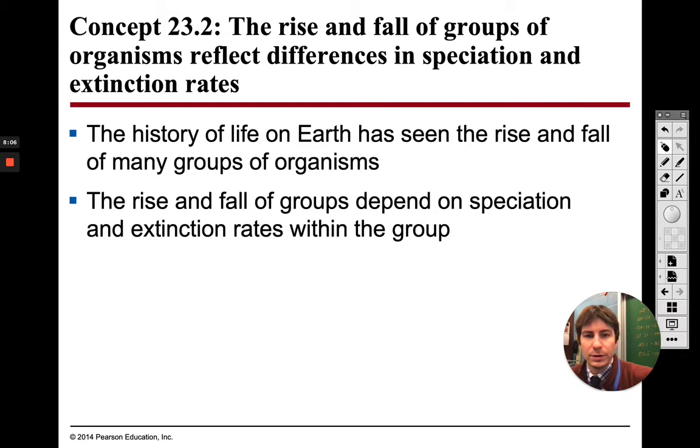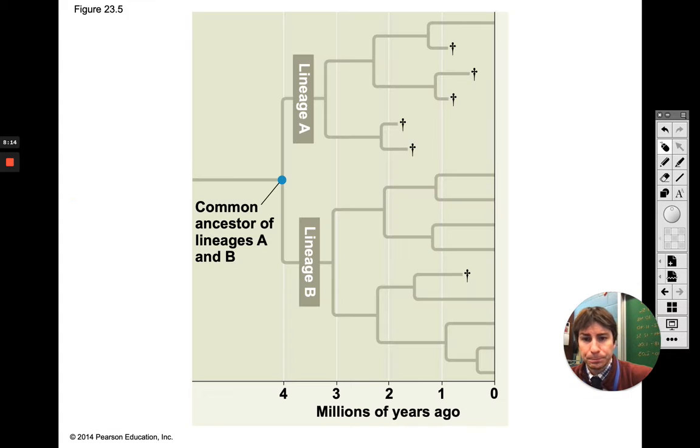Okay, so moving on, guys, we're going to talk about some of the extinctions, some speciation rates, things like that. So here is a phylogenetic tree, and we have a common ancestor right here.